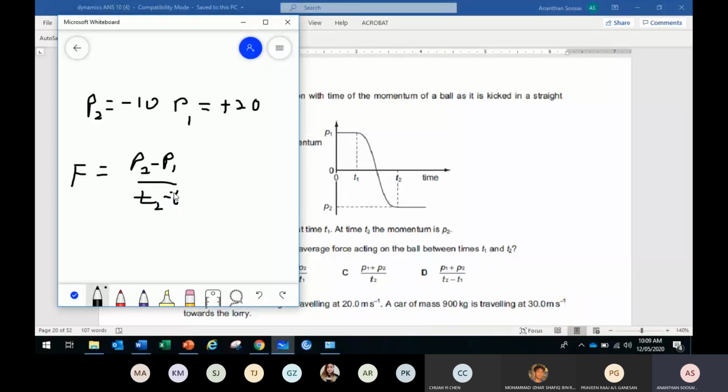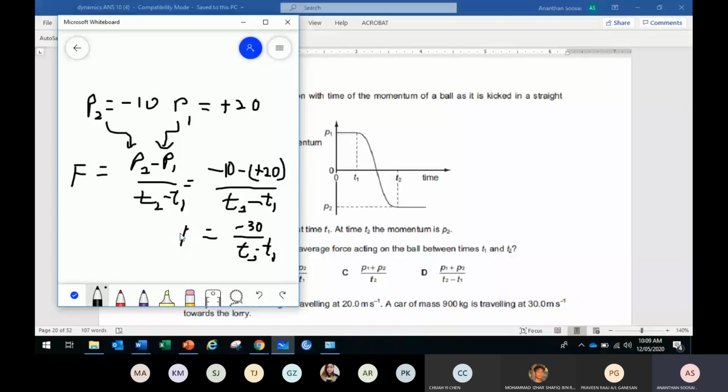This is the proper way of writing, correct? Final momentum minus initial, always. So -10 minus positive 20. On top you get -30 over T2 minus T1. Correct? This is the correct answer for the force.